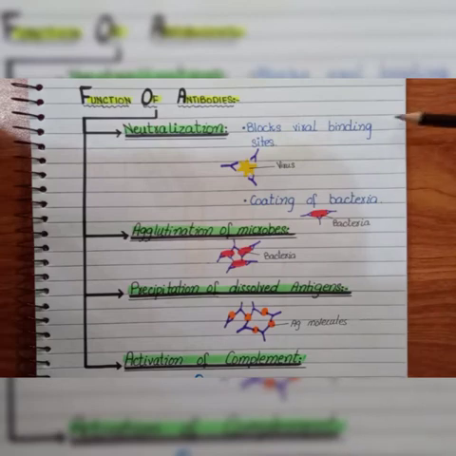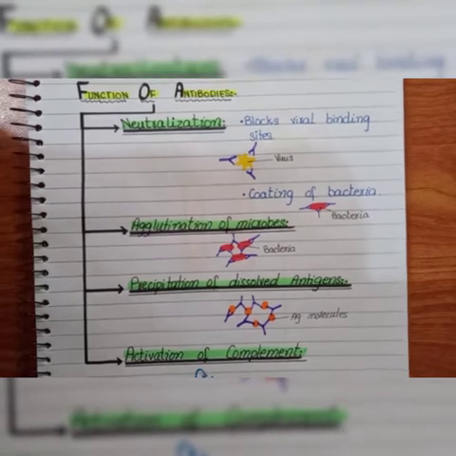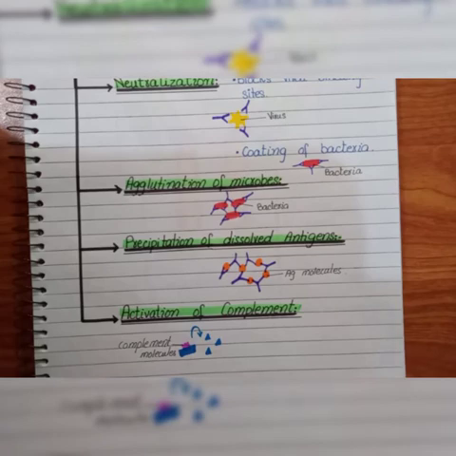And neutralization, agglutination and precipitation enhance phagocytosis. We also have antibodies that help in the activation of complement, because when complement comes, these antibodies bind in the presence of a specific antigen, and then it causes lysis of the cell.